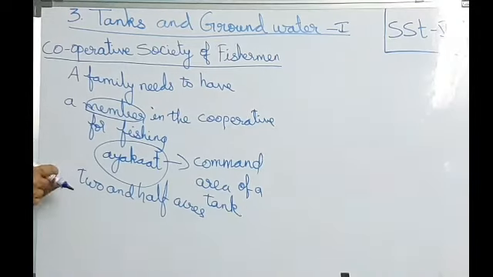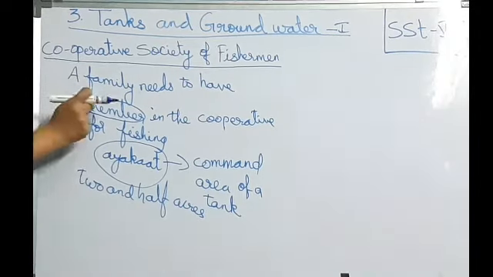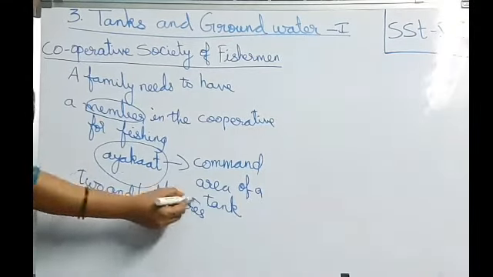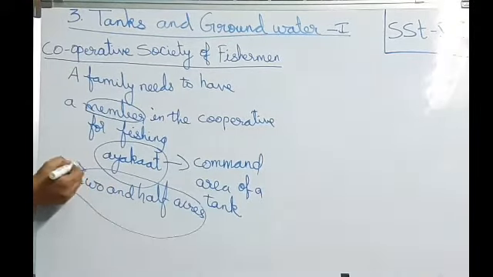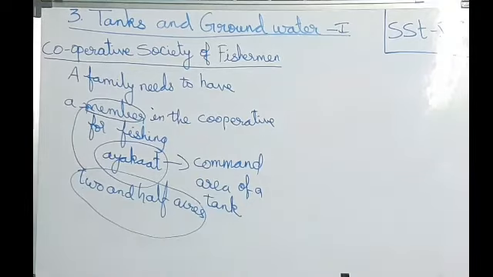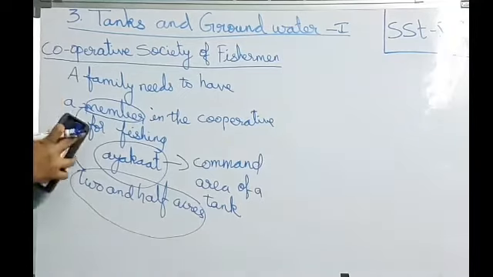So here one person will become a member for 2.5 acres. And there are 339 members in the society today. Which society? We were talking about the Betavolu village, isn't it? So 339 members are there in the society now.